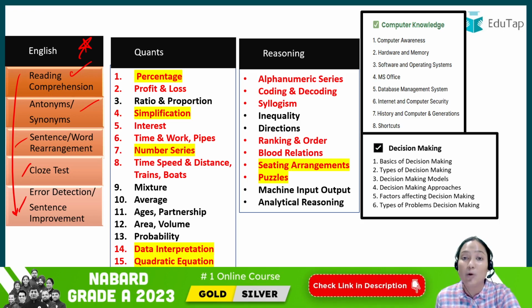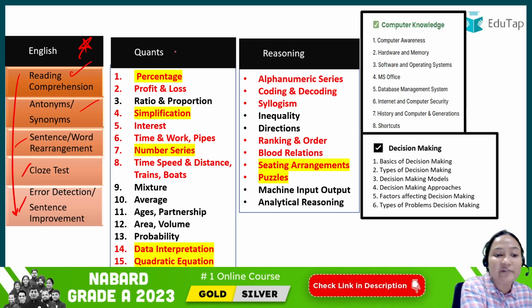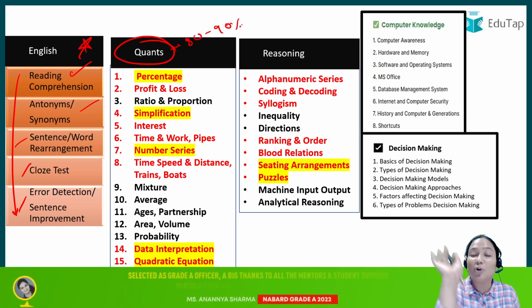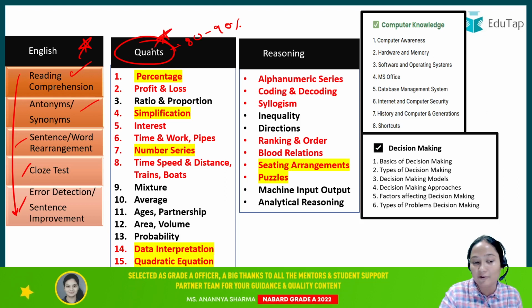Now coming to the quants, see the biggest fear is here in quants. Most, 80 to 90% of people who are scared of the non-merit section, are scared of the quants. So I will tell you how to tackle this. When we talk about the quants, these are the 15 topics that have been asked in your examination. Again, you will not get this list in the description.